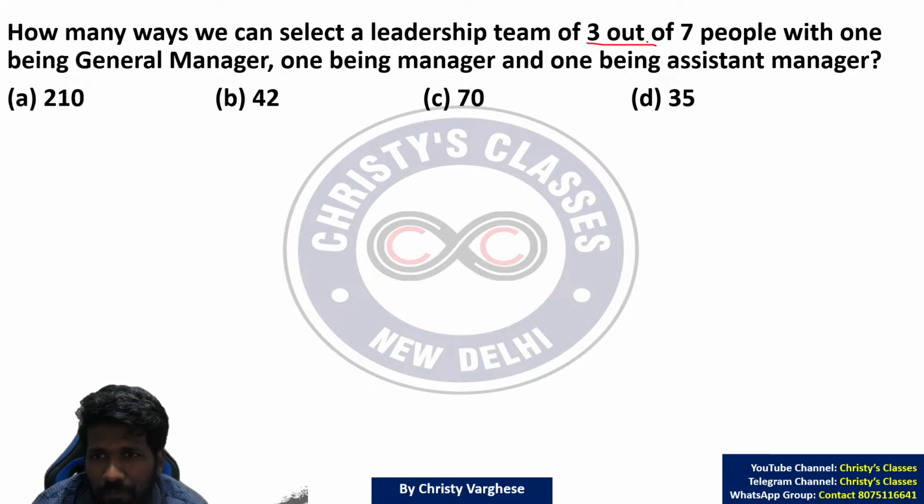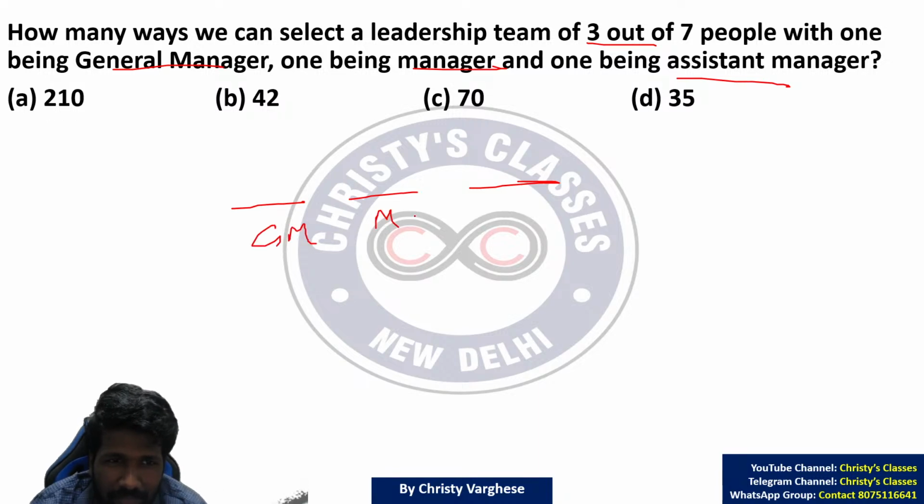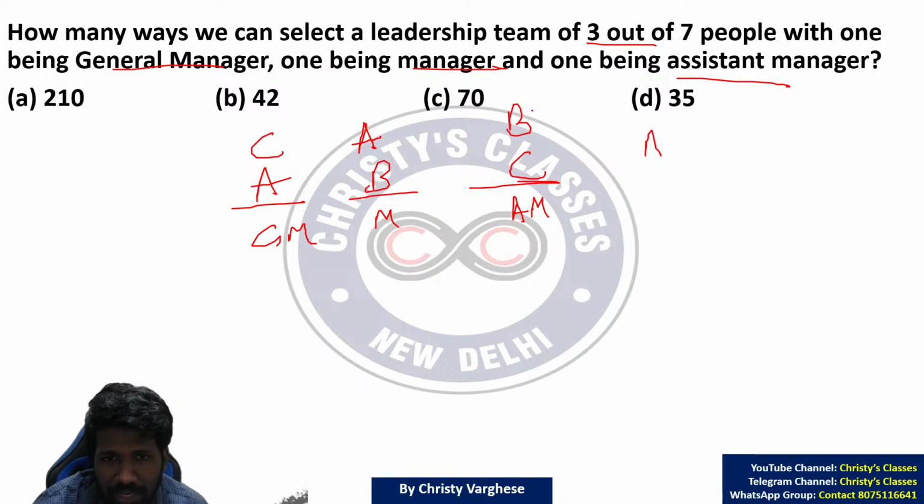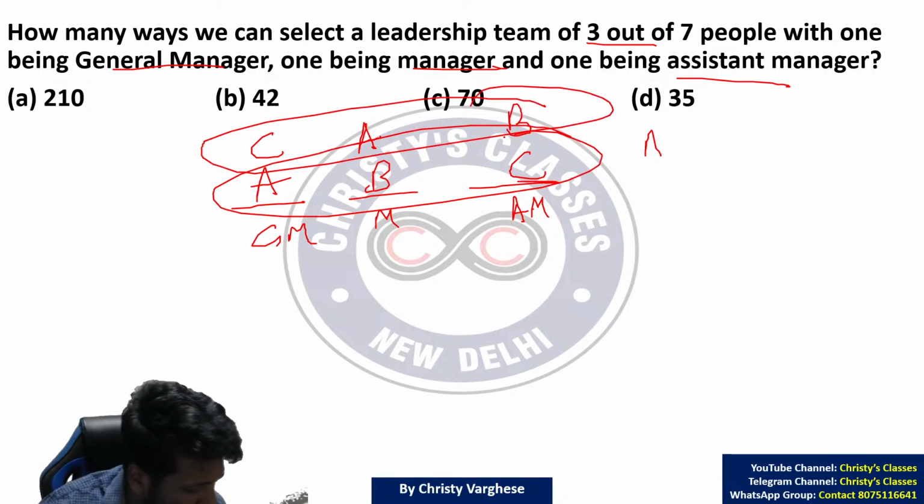Then I will transform this question into a question where same question but using fundamental principle of counting. Same question, leadership team of 3 out of 7 people with 1 being general manager, 1 being manager and 1 being assistant manager. So there are 3 positions now, na? The GM or manager, in many offices it is the same itself, but we will consider they are different. Here if A, B, C, D, E, F, G are the 7 people, A being GM, B being manager, C being assistant manager is not same as C being GM, A being manager and B being assistant manager. So order matters. Are you getting the point?